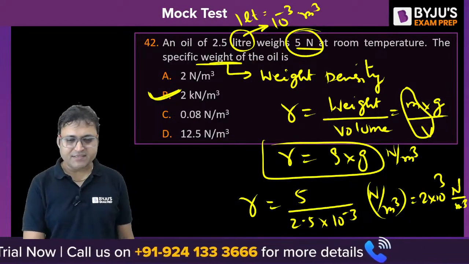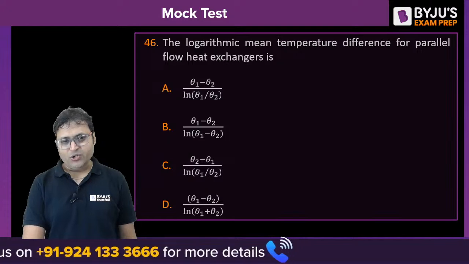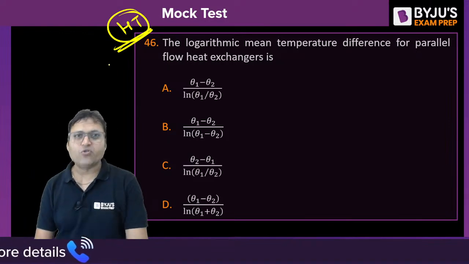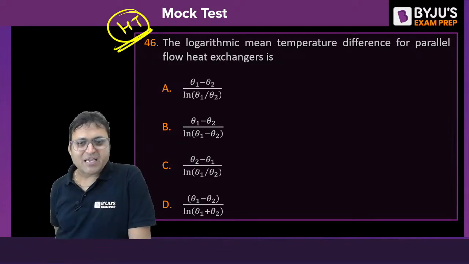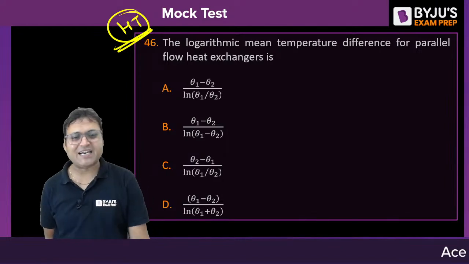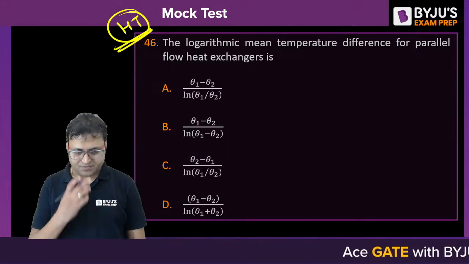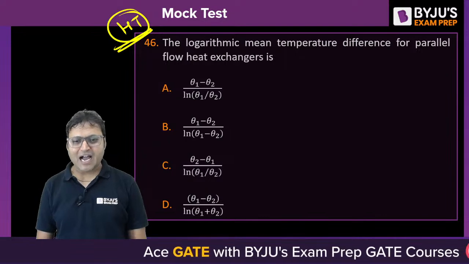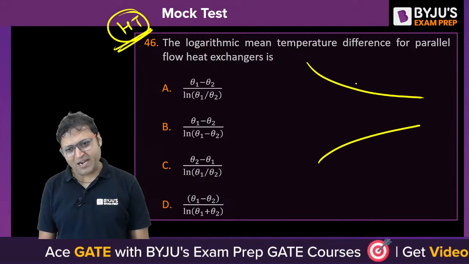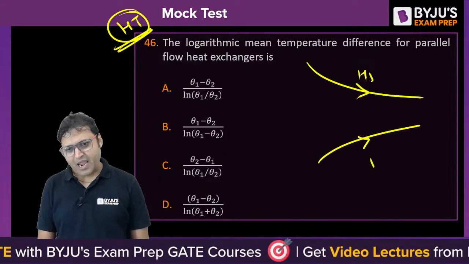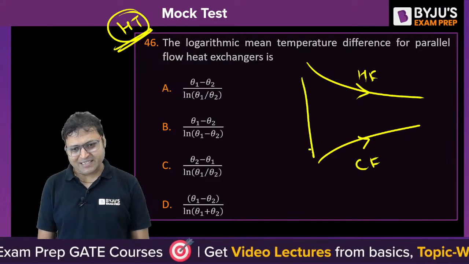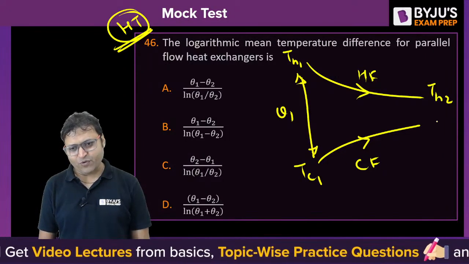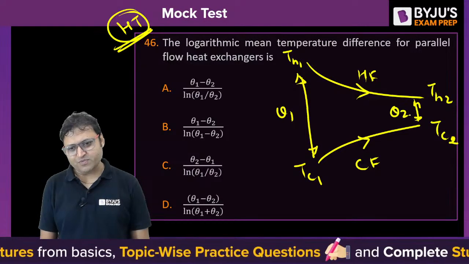I have 6 more questions, then I will invite Vipin sir to take the charge. This was the question from heat transfer. Theoretical question, formula question. The logarithmic mean temperature difference for parallel flow heat exchanger is given by which expression? Whether it is parallel or counter flow, if there is a parallel flow heat exchanger, hot fluid and cold fluid, so this is, let us say, theta 1, TH1, TH2, TC1, TC2. This is called theta 2.